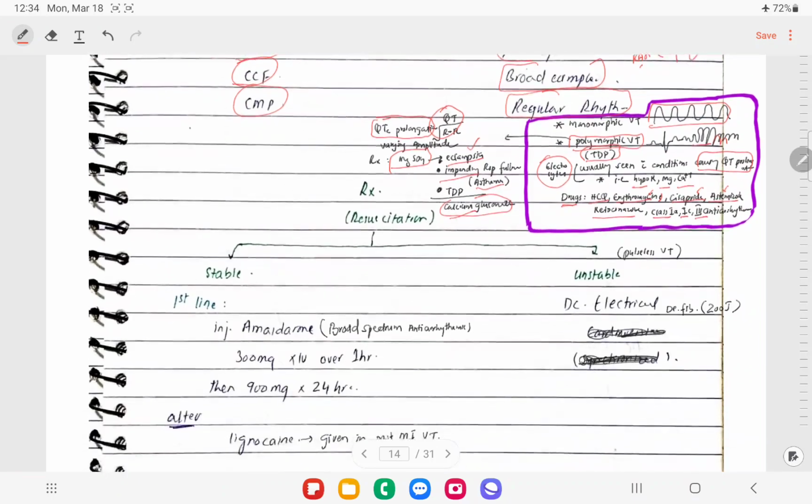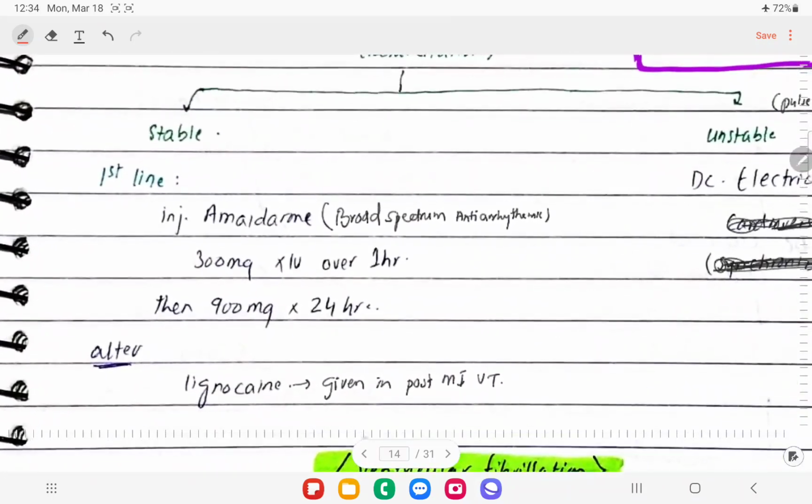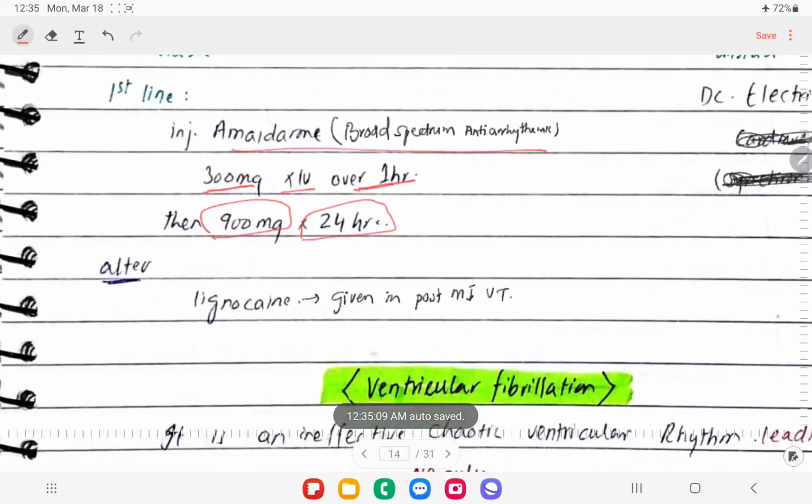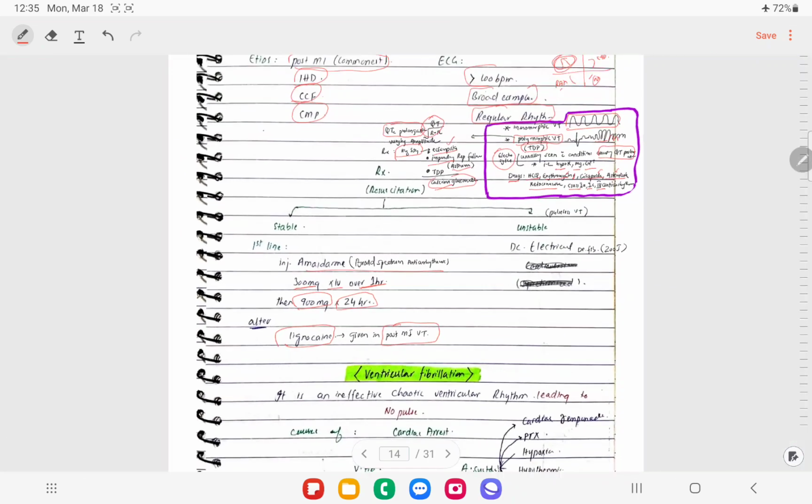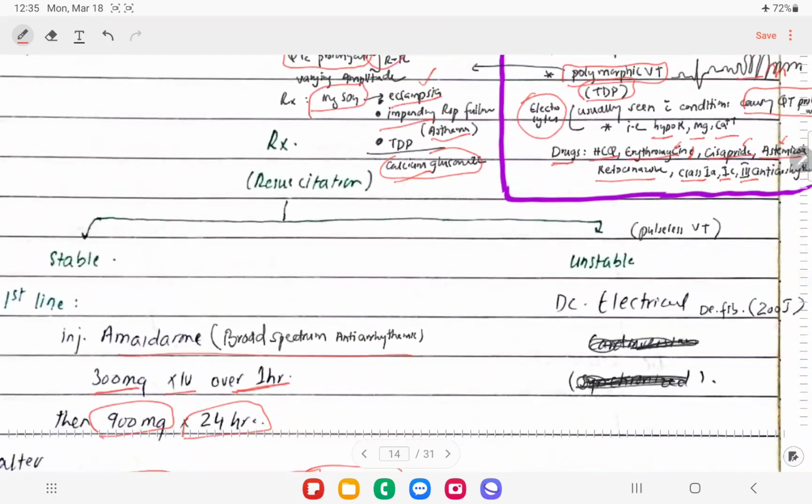If the patient is stable, we can go for chemical cardioversion, that is injection amiodarone. This is a broad spectrum antiarrhythmic, right? We'll have to give 300 mg IV over 1 hour. If it gets controlled, then we have to check the cause of that. If it is not controlled, then we can give 900 mg over 24 hours, right? An alternative option is, if any post MI patient is having ventricular tachycardia, we can give injection lignocaine to these patients, right? Lignocaine has better efficacy to control ventricular tachycardia post myocardial infarction.